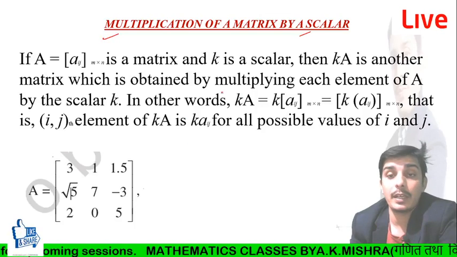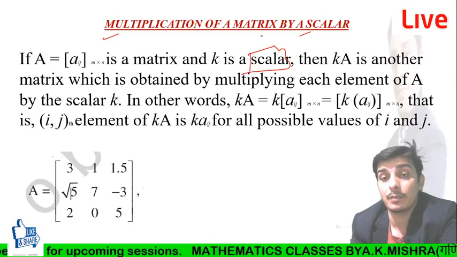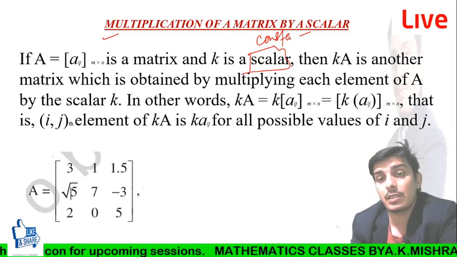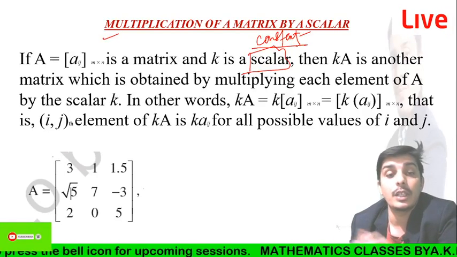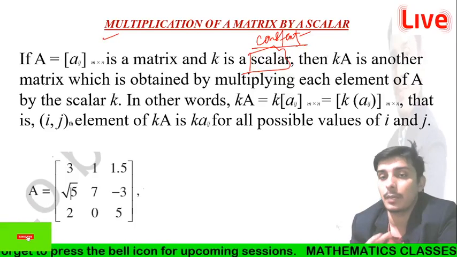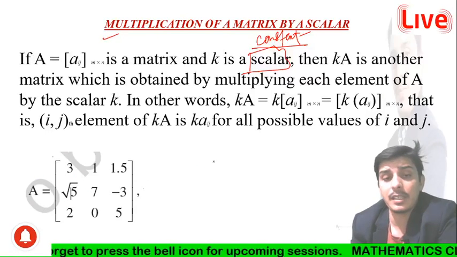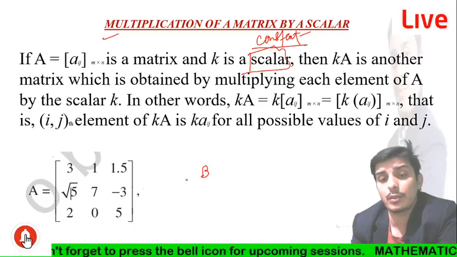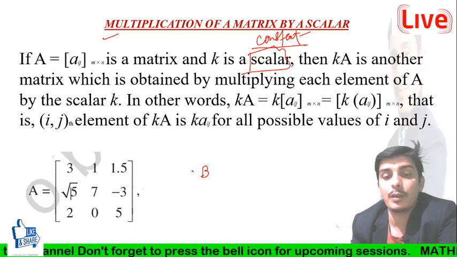So multiplication of a matrix by a scalar means multiplying by a constant term. It is not a matrix, just like any number or letter we can multiply. You can better understand this through an example. We have the matrix A equal to this term, and we have to find 2A.